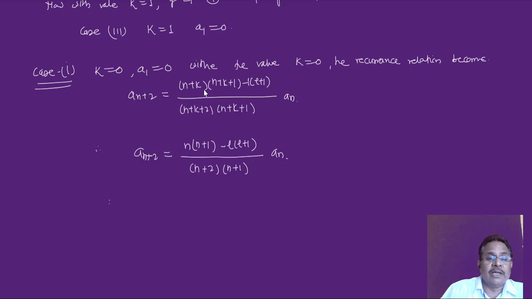Then one can rearrange this. Let's see how it can be rearranged. a(n+2) is equal to, taking the entire term, (n minus l)(n plus l plus 1) divided by (n+2)(n+1), multiplied by an. I don't know how many of you will be able to calculate this.